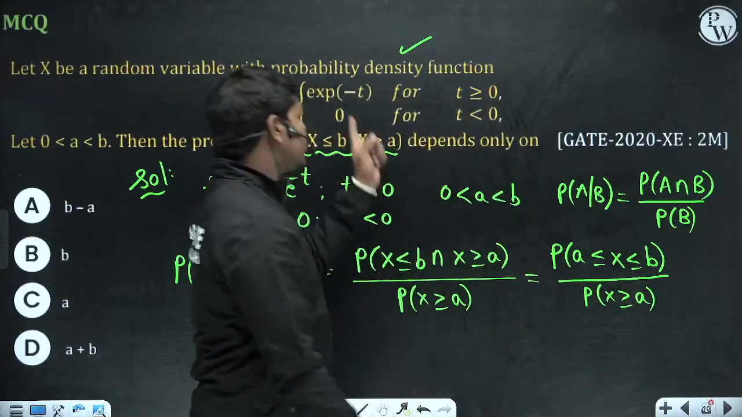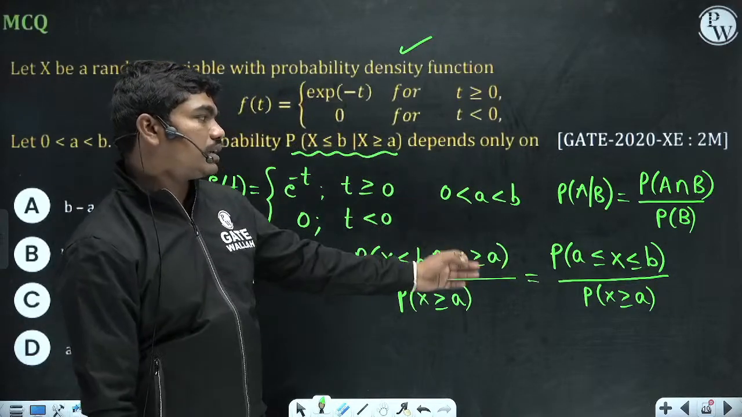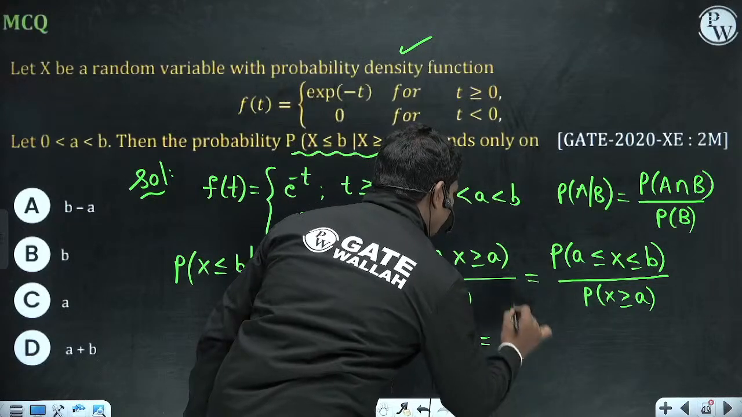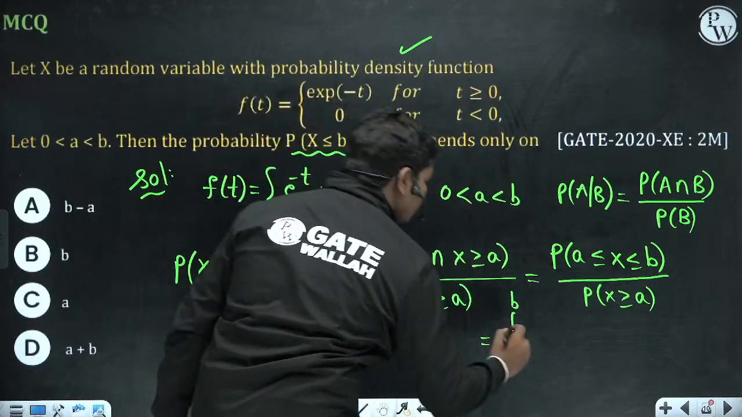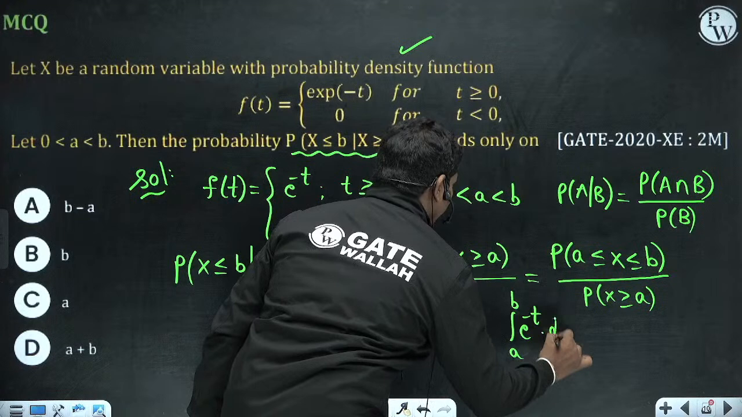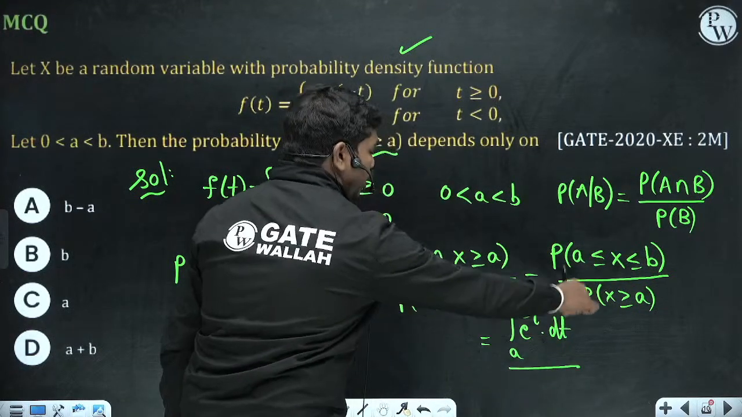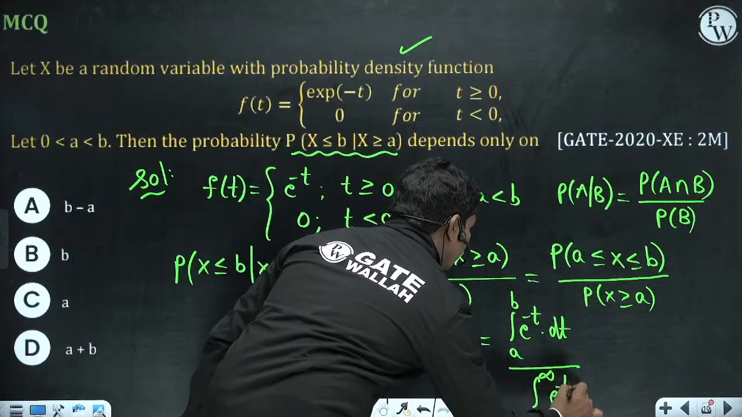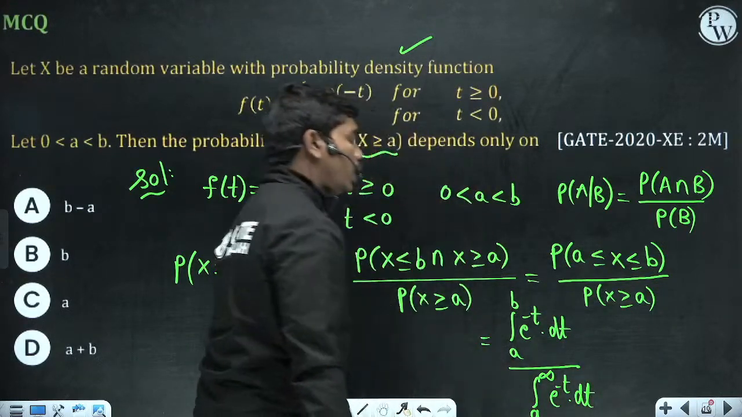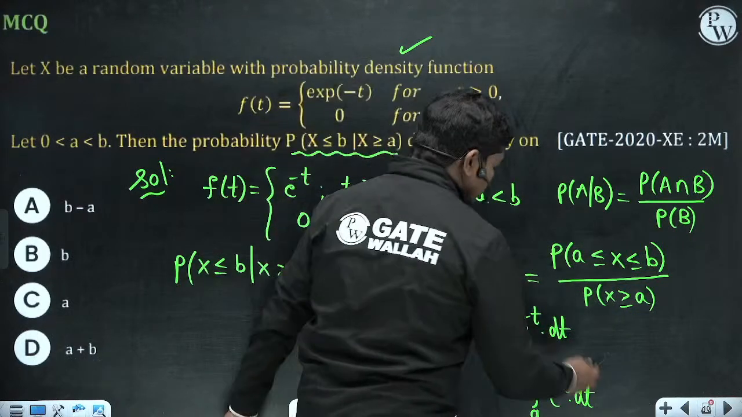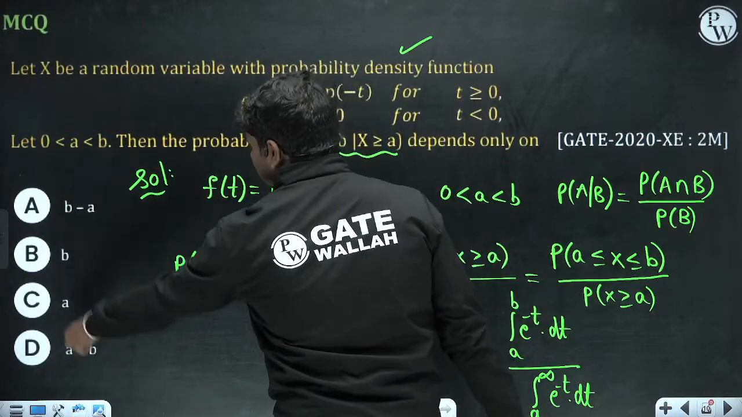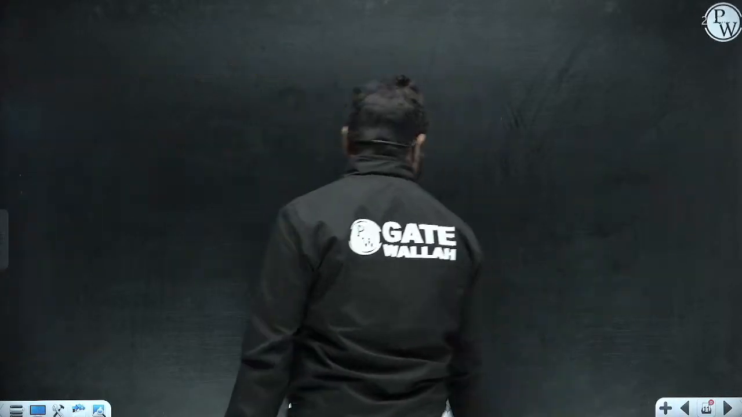Now this is an exponential function. So what is the probability that a less than or equal to x less than or equal to b? This is nothing but the integral from a to b of the probability density function e power minus t dt, divided by P of x greater than a, so x going from a to infinity of e power minus t dt. So what is the variable on which this value depends? You can clearly see it depends on a and b, a combination, but there are two options involving a and b combination. So let us check this.